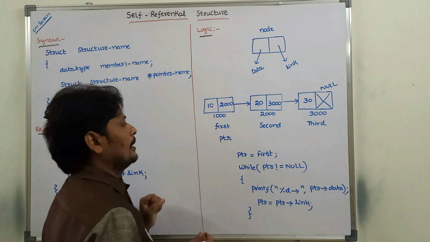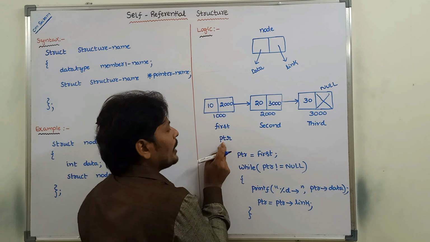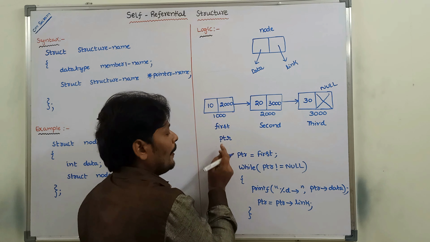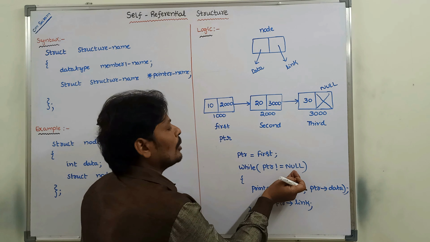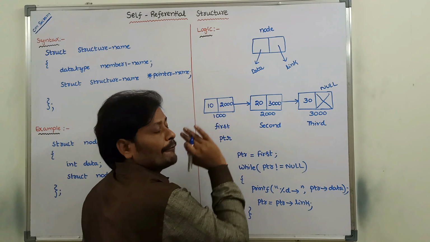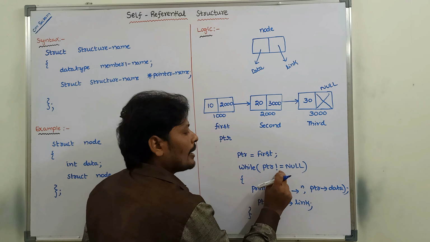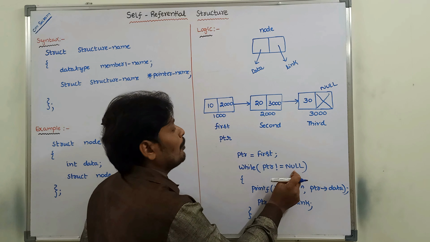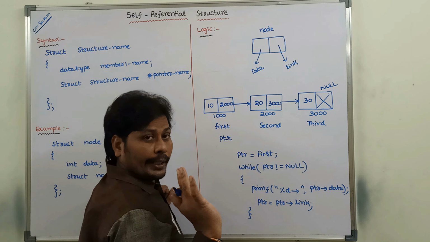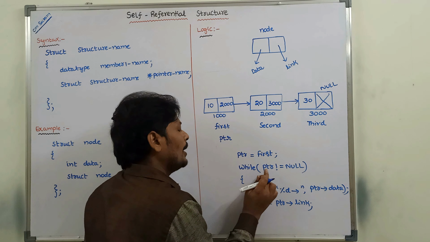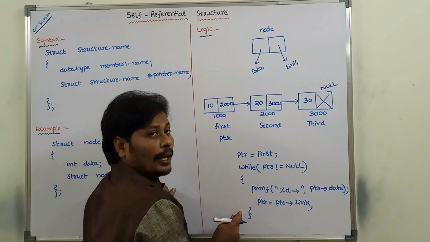The first node can be taken as PTR. While PTR not equal to null: PTR contains the first node, so this condition is true. It is not null. If the condition is true, the control goes to the body of the while loop.